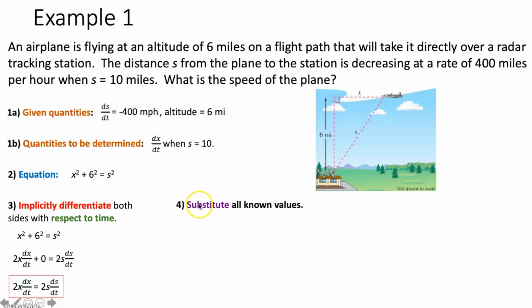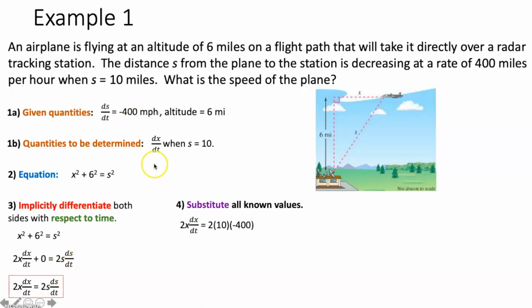Now we can move on to step 4, which is to substitute all known quantities. So we know that 2x dx dt is equal to 2s ds dt. We also know that ds dt is equal to negative 400 miles per hour. So we can take negative 400 and plug it in for ds dt.